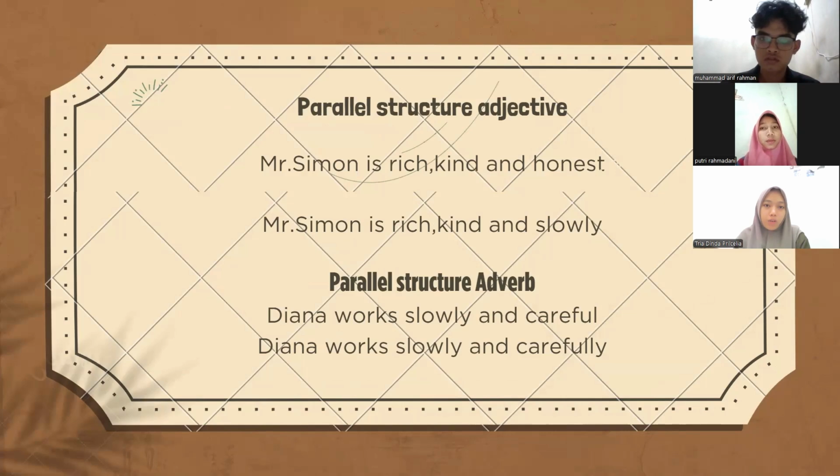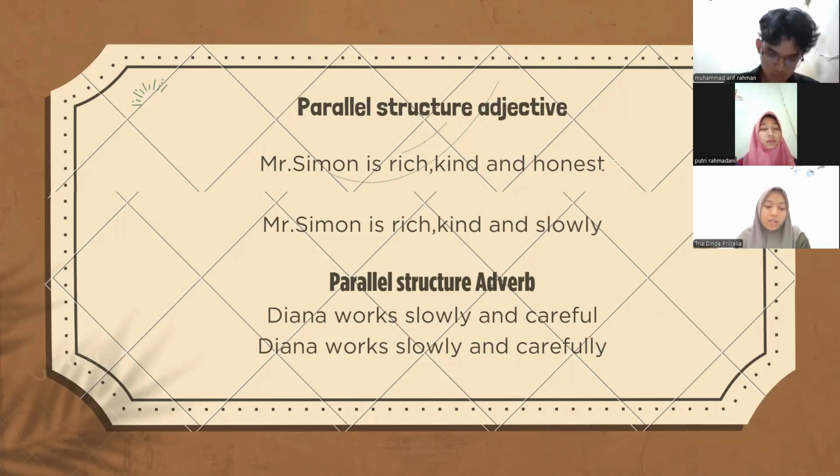Here is an example of parallel structure adjective. Mr. Simon is rich, kind, and honest. And the second paragraph, Mr. Simon is rich, kind, and slowly. If you look, the sentences seem alike, right? But if you see after the word, it has a different word. Here, in the first sentence, rich, kind, honest are the same adjective. But in the second paragraph, rich, kind, slowly is an adverb, not an adjective.